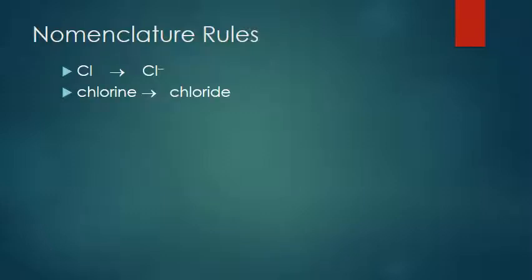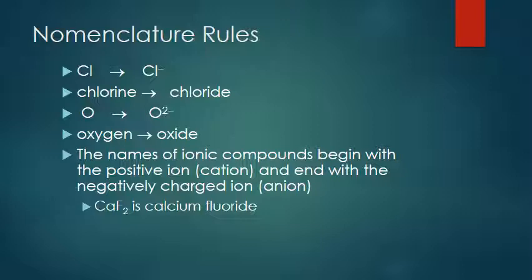Chlorine gains an electron and becomes chloride. So when we talk about sodium chloride, it's not chlorine gas, it's the ionized form of chlorine. Oxygen becomes oxide. The names of ionic compounds begin with the positive ion, also called the cation, and end with the negatively charged ion, also called the anion. So CaF2 is called calcium fluoride.